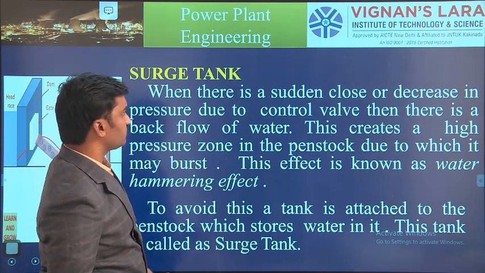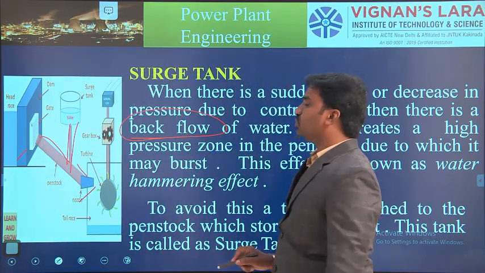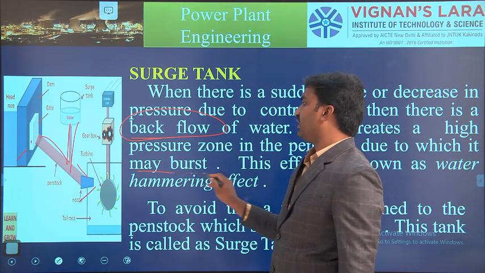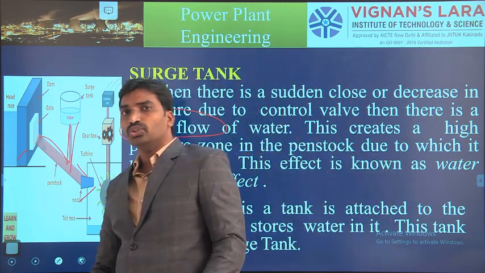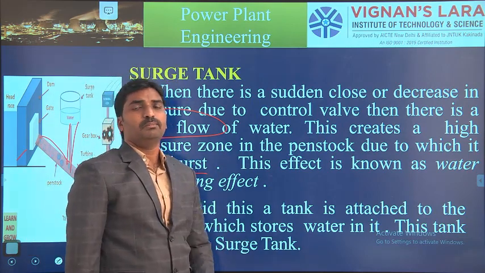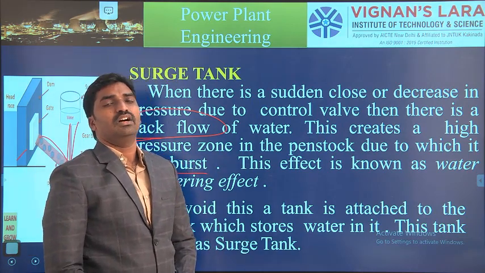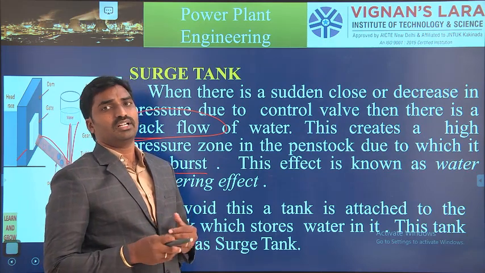So when there is a backflow, that causes a burst of the penstock and all. That's why we are using the surge tank concept. So these are the 8 essential elements of a hydroelectric power plant. Is it clear? And the next content is the advantages of a hydroelectric power plant.